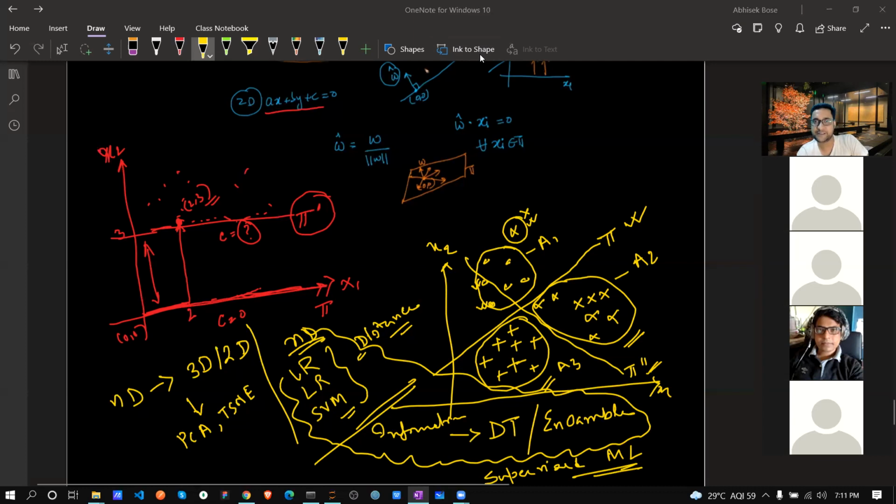So let's see, one chat has come. Cluster, yes. Clustering is also part of this. Another thing is there, that is called KNN. So this KNN and clustering that Sushmita is talking about is also part. So that we will see.